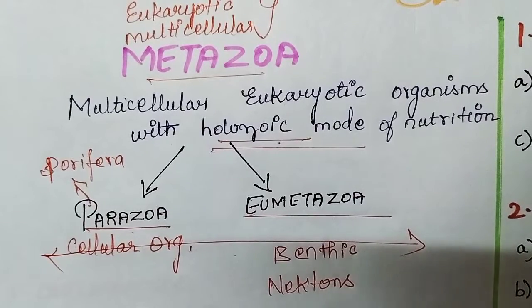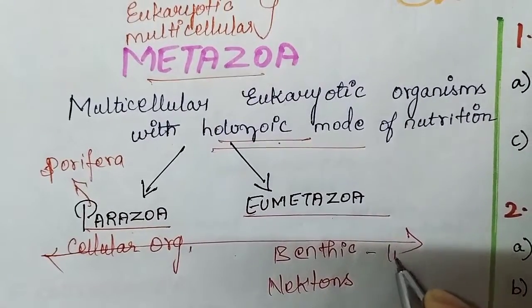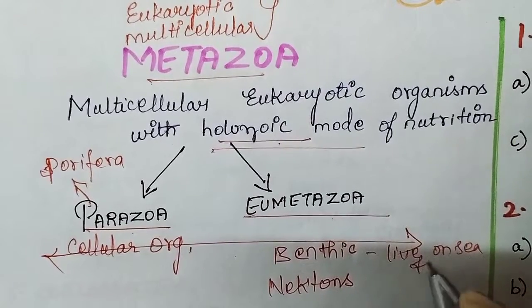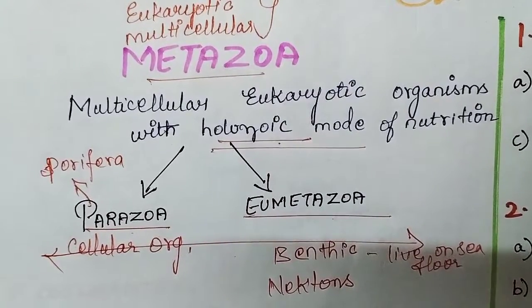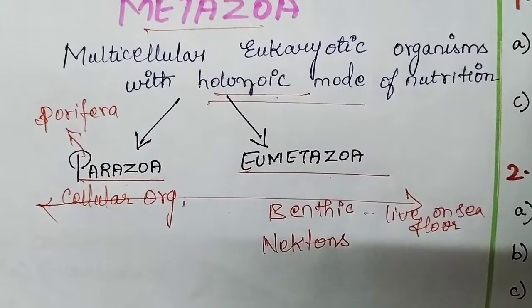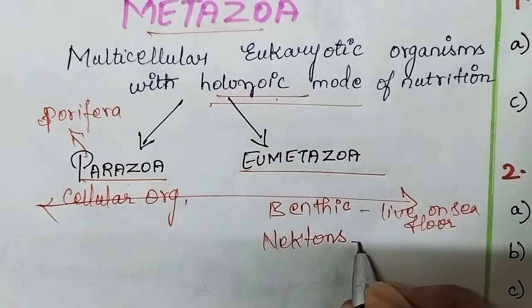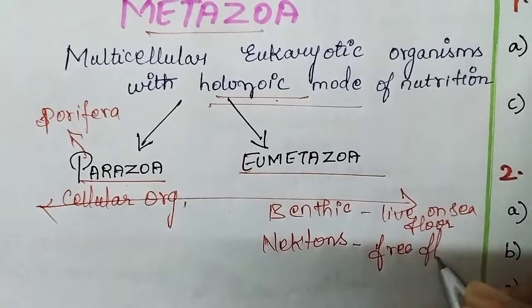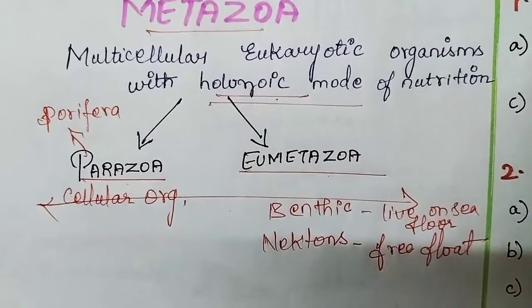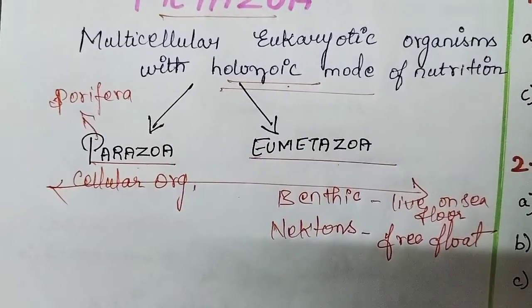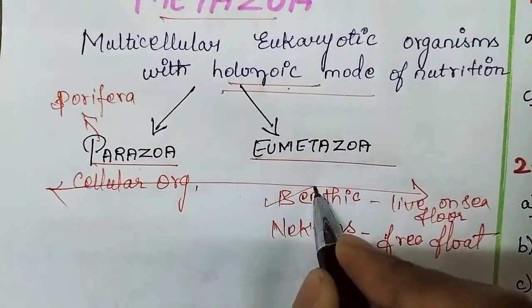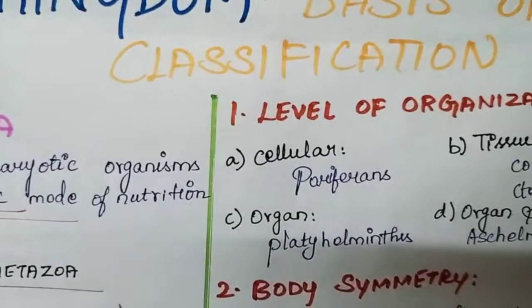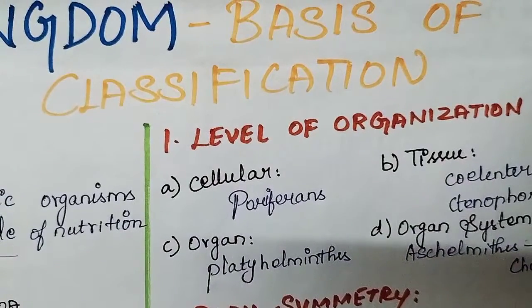Animals which live on the sea floor we call benthic. Nectons means those which float freely in the sea water. So benthic and nectons.